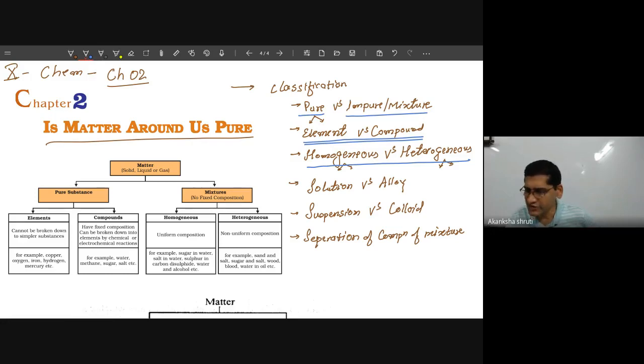Then this homogeneous mixture is again of two categories. So they could be either solution or alloy. So about that solution and alloy we have to learn. And this heterogeneous, it could be suspension or colloidal solution. So we will learn about suspension and colloidal solution. Then the last topic is separation of these components of mixture, that we will do later. Okay, students. So this is the broader classification. About this we will learn.